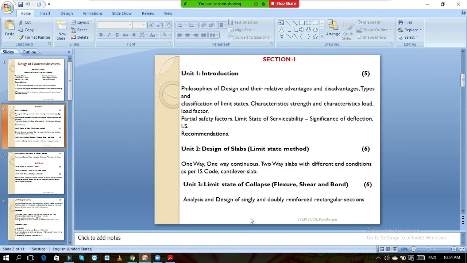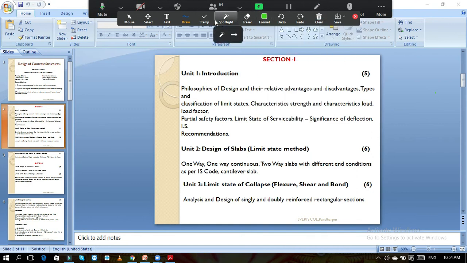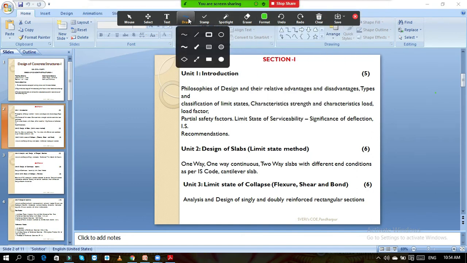Design of beams. If you observe the beams carefully, I will draw the diagram. We will take a new slide.